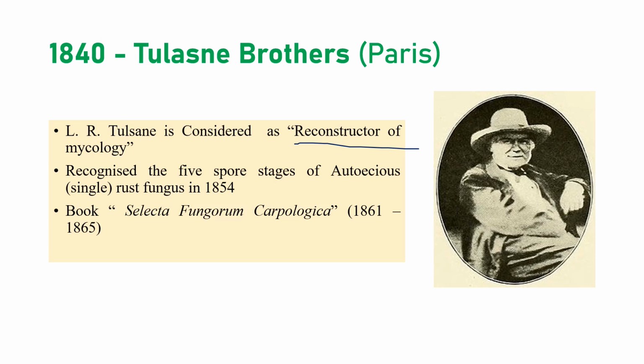And they wrote a book, not all 5 spore stages, like a couple of spore stages, because not all 5 spore stages were discovered by them, because the 5th stage, that is the zero stage, was discovered in 1927 by Craigie, right? So they recognized almost, not 5, that I can say for sure. And they wrote a book called Selecta Fungorum Carpologia. This is also a very important one, and they wrote it between 1861 and 1865.